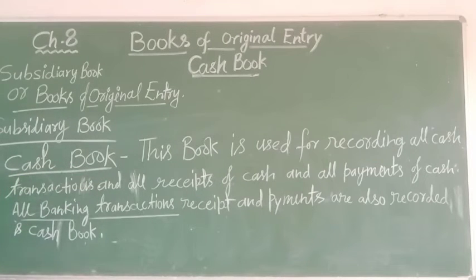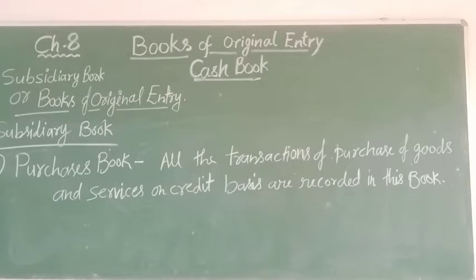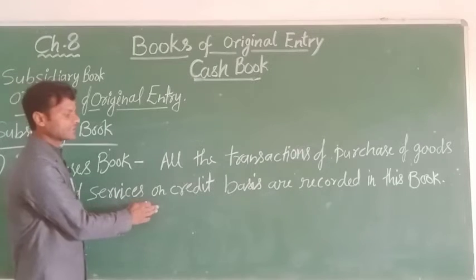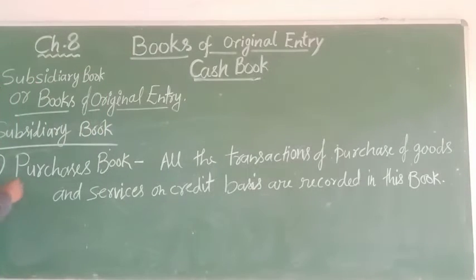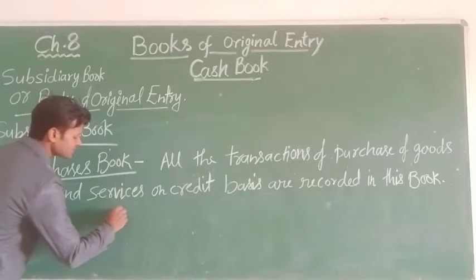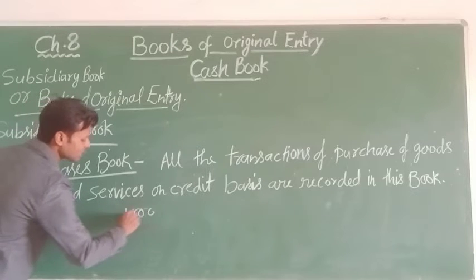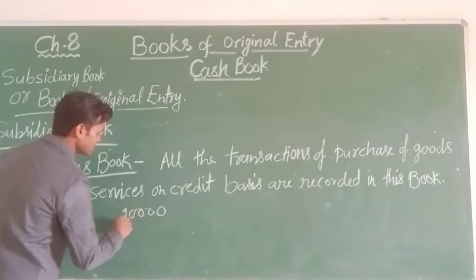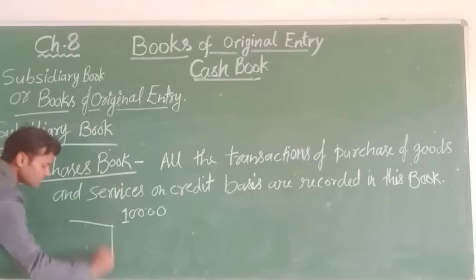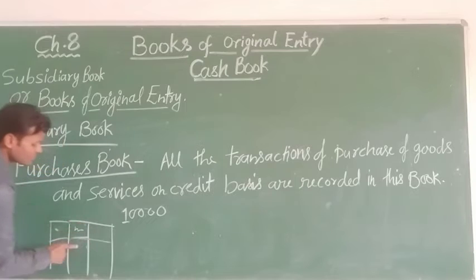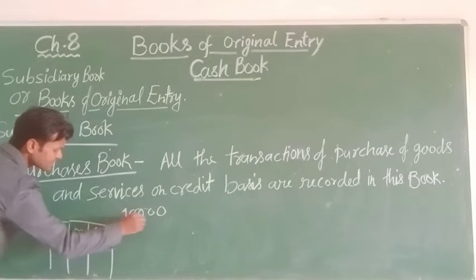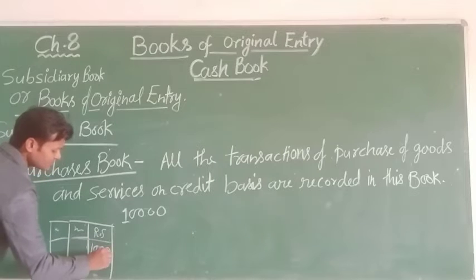Now second, the purchase book. All the transactions of purchase of goods and services on credit basis are recorded in this book. So if you purchase goods of 10,000, you record it in the purchase book, in chronological order, date-wise. In the particulars you mention the goods, and in the amount column you mention 10,000.